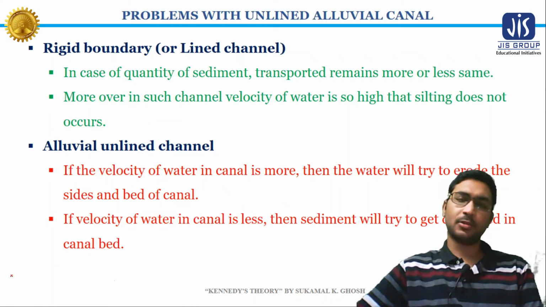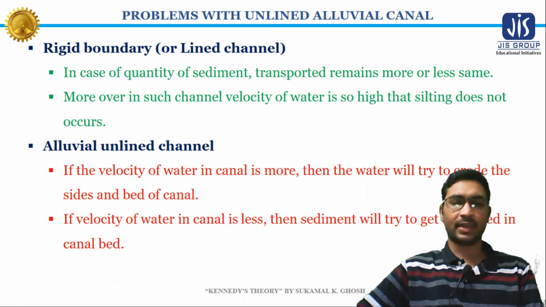Now there are some problems associated with unlined alluvial canals, because for rigid boundary canals, or lined canals, or the canals which are constructed on the hard surface, the problem of scoring is minimum. And since the velocity of flowing water in a lined canal is very high, the problem of silting doesn't take place.